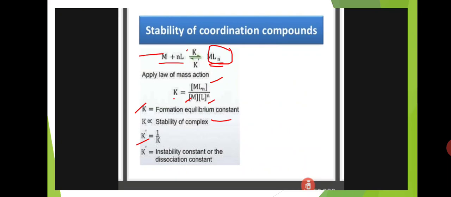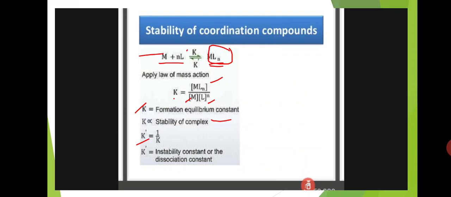Here, for the thermodynamic stability of a complex, a metal reacts with n number of ligands and forms an MLn complex. Here K is the equilibrium constant, where K equals the concentration of the complex, MLn, divided by the concentration of metal times the concentration of ligands.